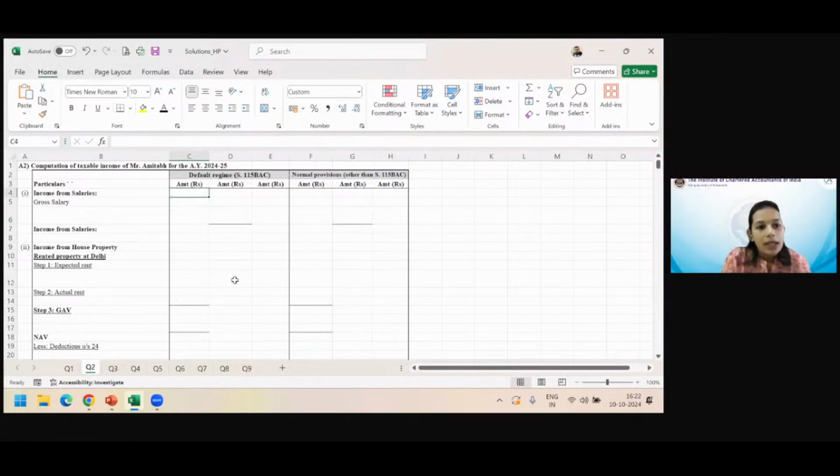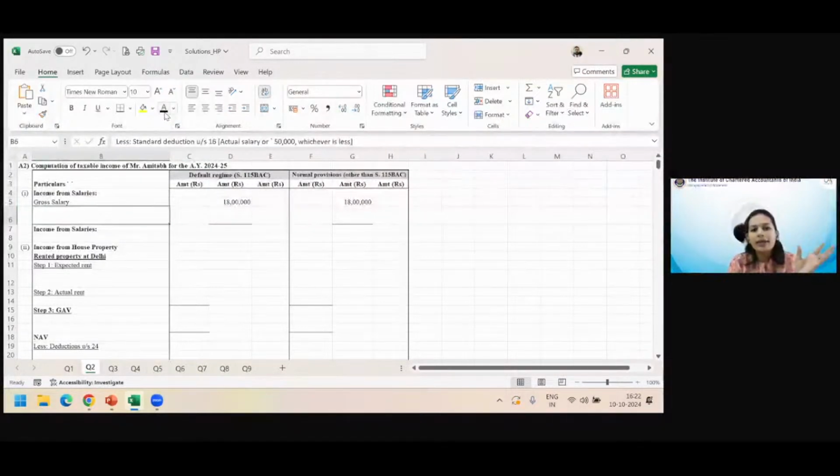Income from salaries, let's start with that. So we know that he is earning an income of 18 lakhs from salary, which is gross salary. In both the regimes, it is taxable. What should we do to find out the taxable income from salaries? Any kind of adjustment which you can think of? Anything you remember from the last class? 60,000 standard deduction.